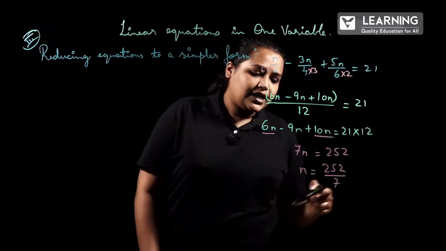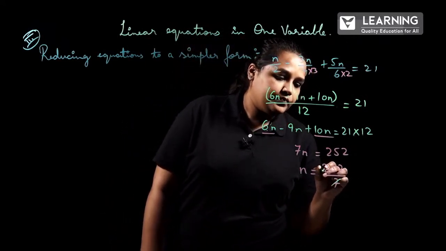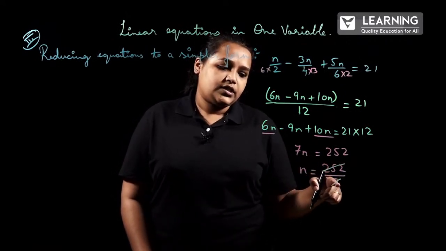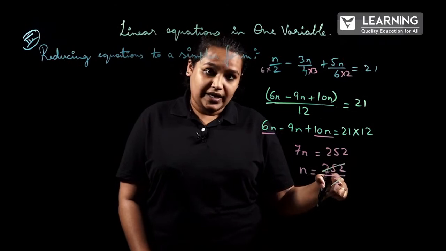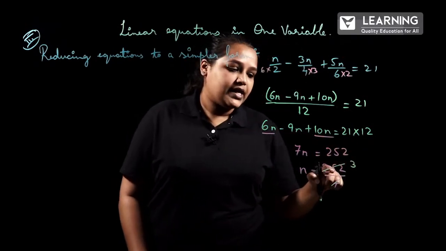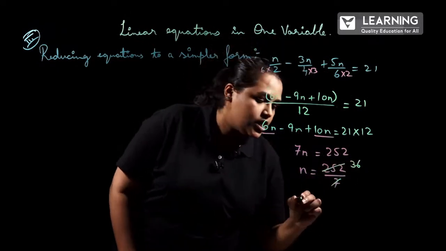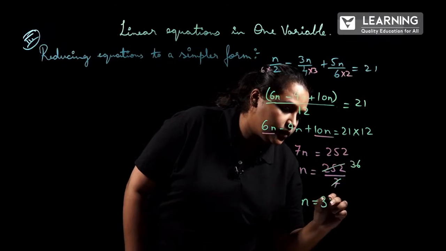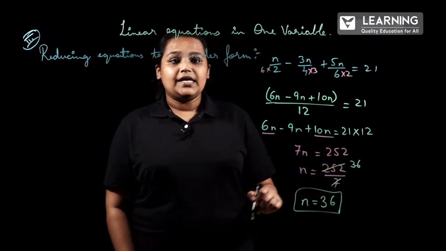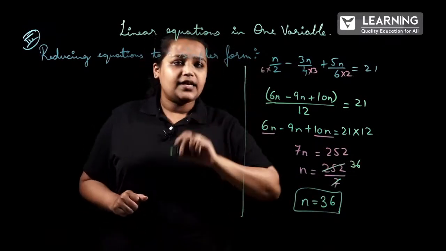So, can we reduce this form? We will see. 7 1s are 7, 7 2s are 14, 7 3s are 21, 7 4s are 28. So 7 3s are 21. Next, the remaining 42: 7 6s are 42, correct? So the n value will be equal to 36. This is how we reduce it to the simpler form. Let me take another example.